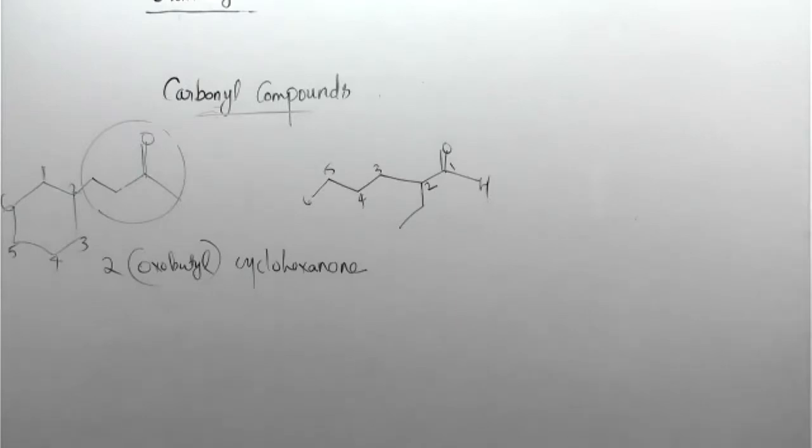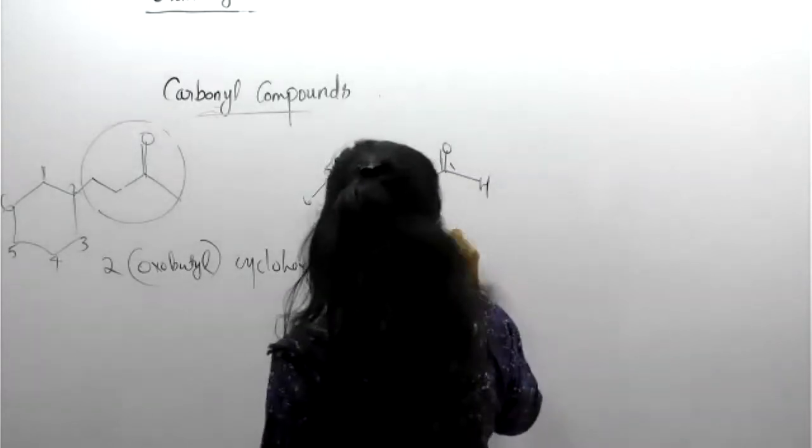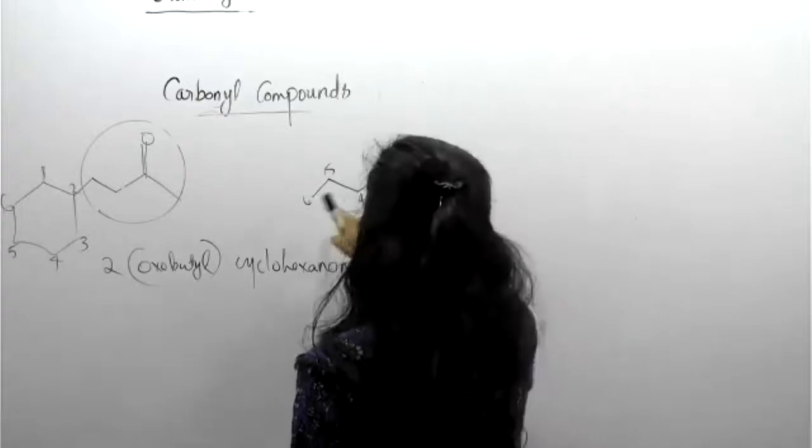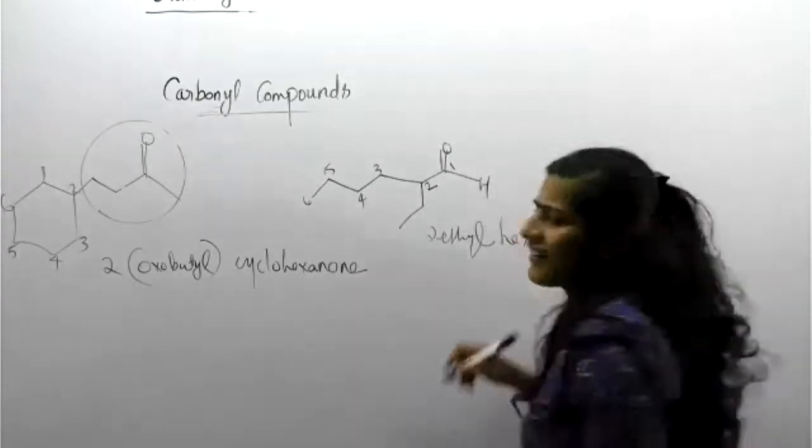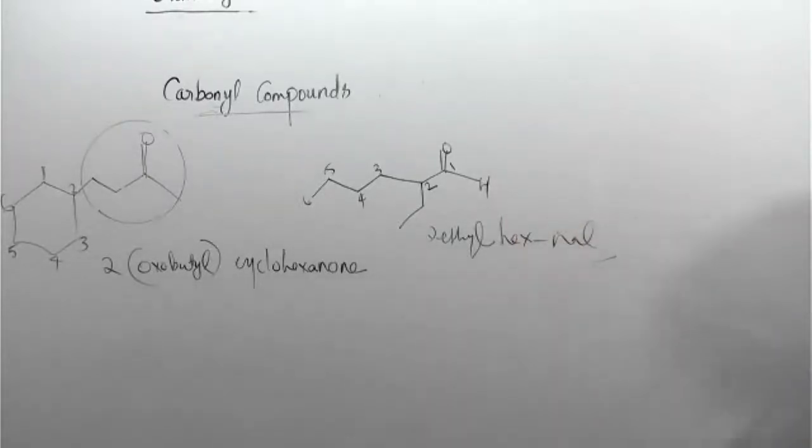So Dhruv, you are right. 2-ethyl, second position. The 2-ethyl group is 2-ethyl, then hexanal. No problem. Okay. Another question.